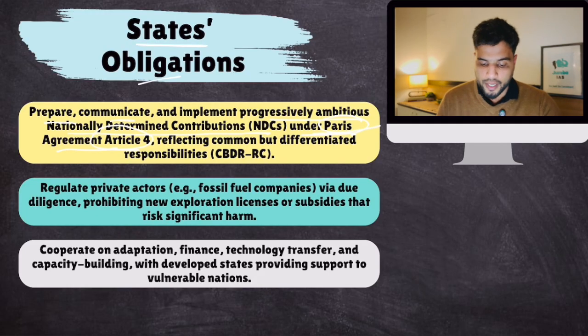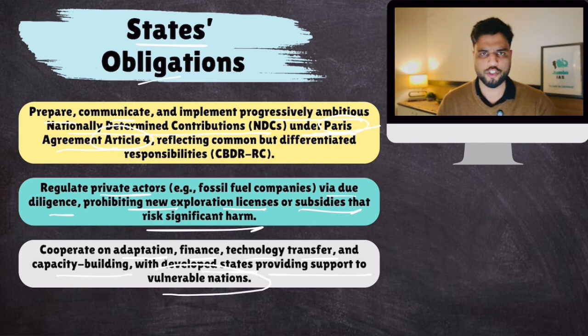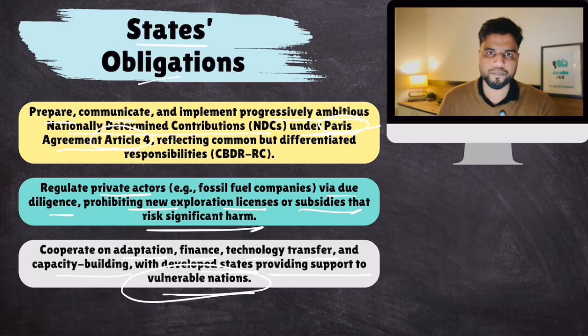Then states would be held responsible if private players in that state violate greenhouse gas emission targets. Regulate private actors via due diligence, prohibiting new exploration licenses or subsidies that risk greenhouse gas emissions. Then every state has a legal obligation to cooperate on adaptation, finance, technology transfer and capacity building, with developed states providing support to vulnerable nations, to developing countries because they lack money.